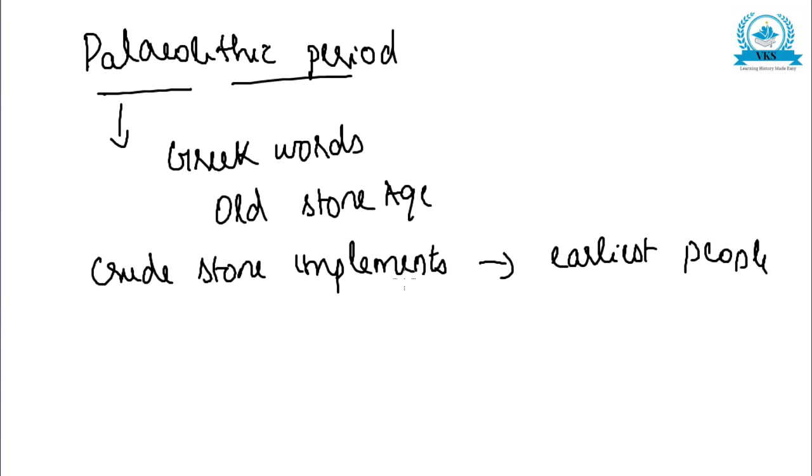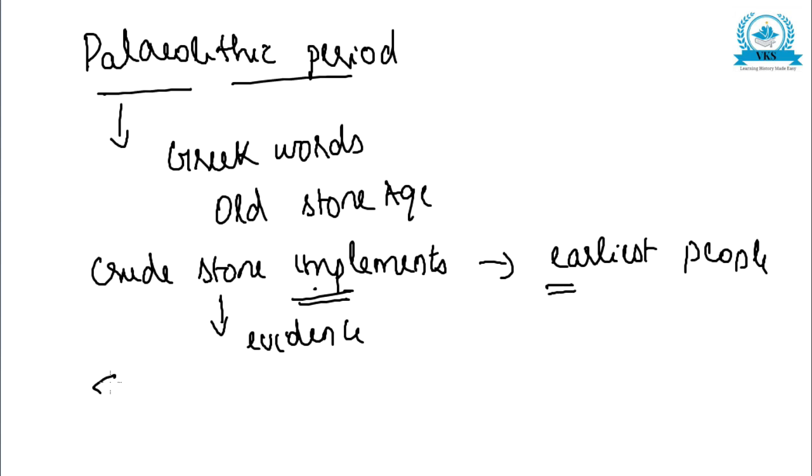So the name is applied to the earliest people as the only evidence of their existence is furnished by these crude stone implements. These crude stone implements were the only evidence about these people's existence. The tools of the early Stone Age.